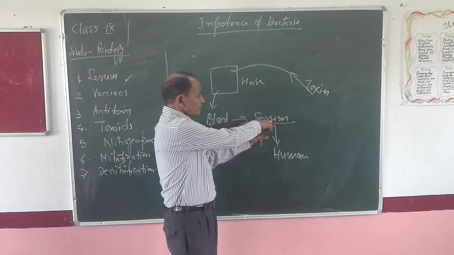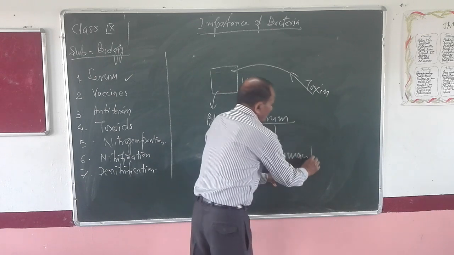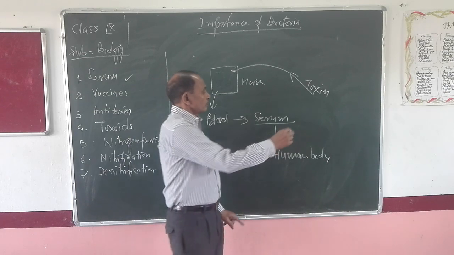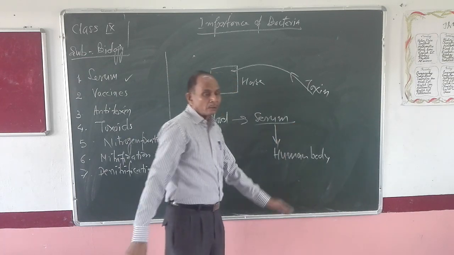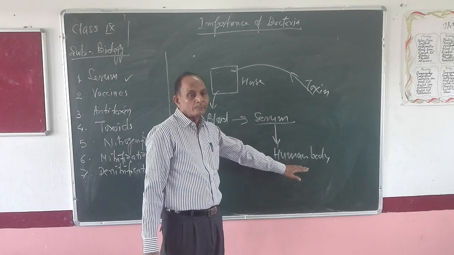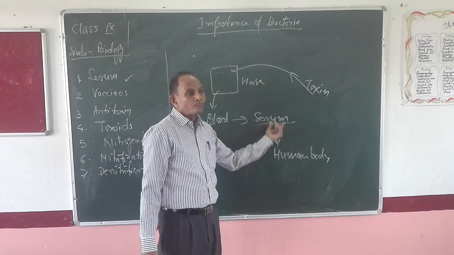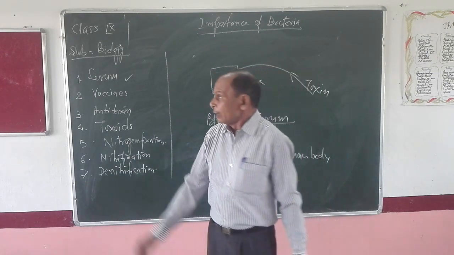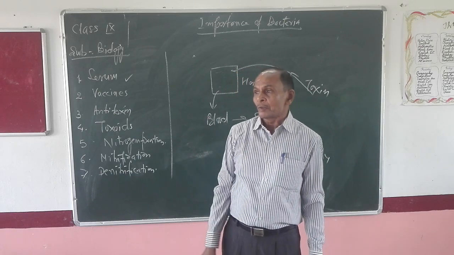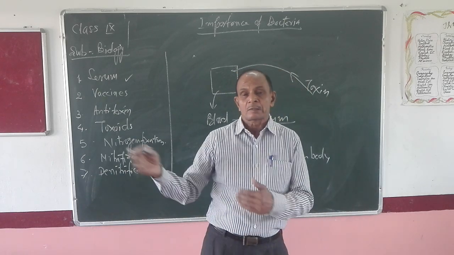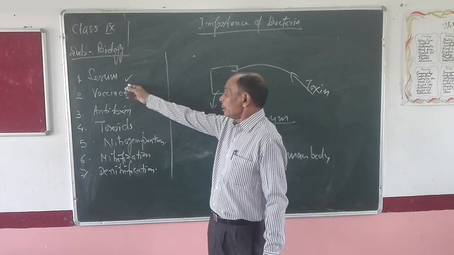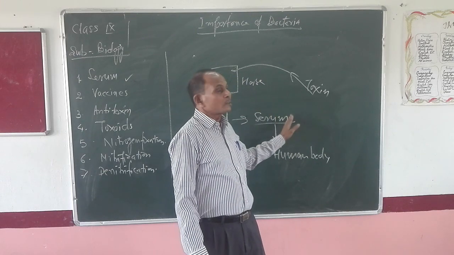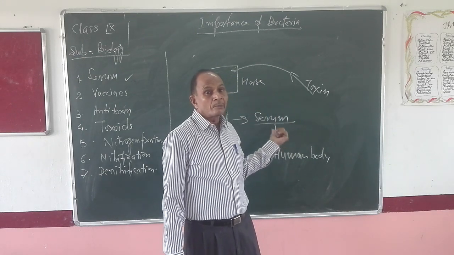Clear? This serum is injected inside the human body for what purpose? To develop immunity. This process of developing immunity inside the human body by injecting serum is known as serum inoculation. So this serum is also used for developing immunity against different diseases. Now we have studied what serum is, how serum is obtained, and how the serum is used to develop immunity.